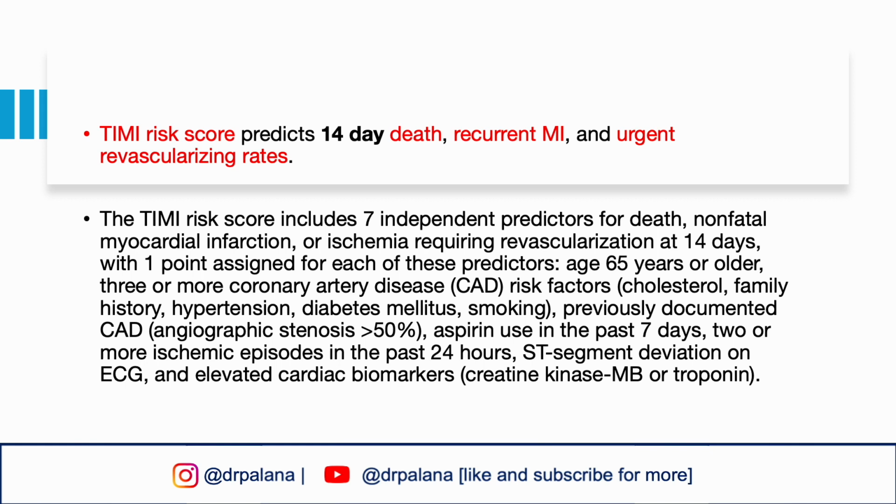The TIMI risk score includes 7 independent predictors for death, non-fatal myocardial infarction, or ischemia requiring revascularization at 14 days, with 1 point assigned for each of the following predictors: age 65 or older, 3 or more CAD risk factors like cholesterol, family history, hypertension, diabetes, or smoking, previously documented CAD with stenosis of at least 50%, aspirin use in the last 7 days, 2 or more ischemic episodes in the past 24 hours, ST segment deviation on EKG, and elevated cardiac markers.